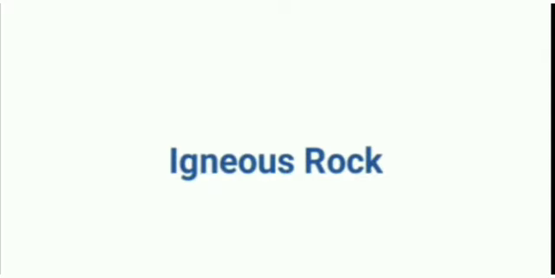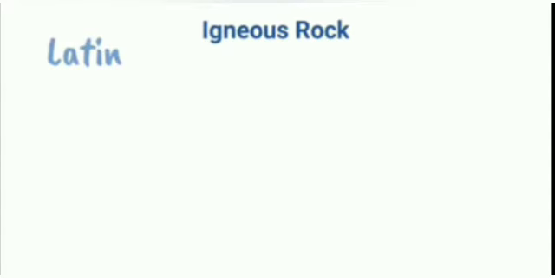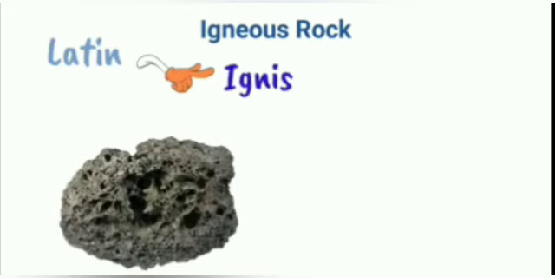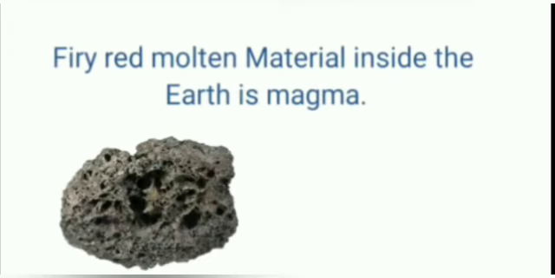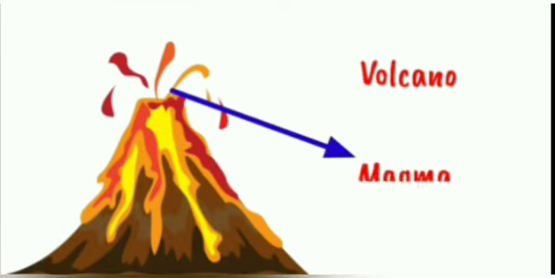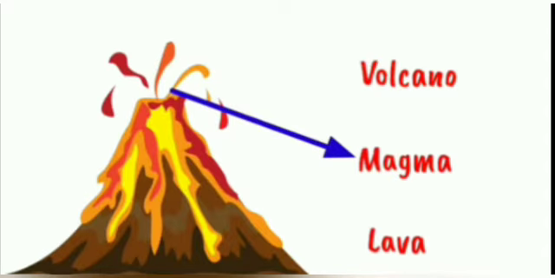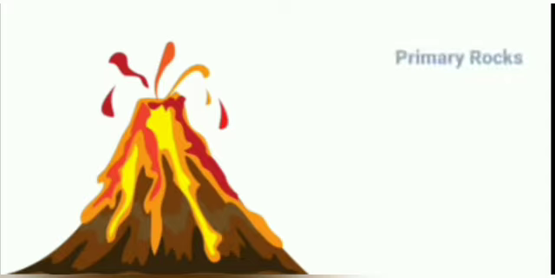Firstly, let's discuss igneous rocks. This word is derived from the Latin word ignis meaning fire. It is formed by cooling and solidification of molten lava. Children, do you know what is magma? The fiery red molten material inside the earth is magma. Through volcanic eruption, magma comes out on the surface of the earth, and that is lava.